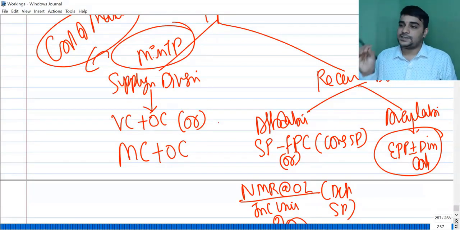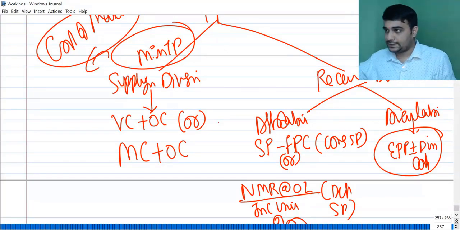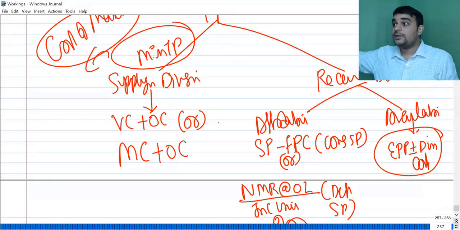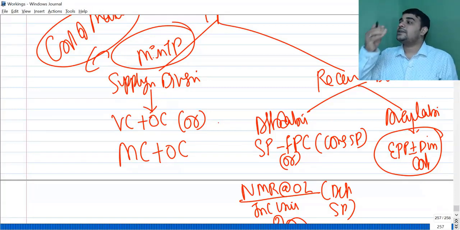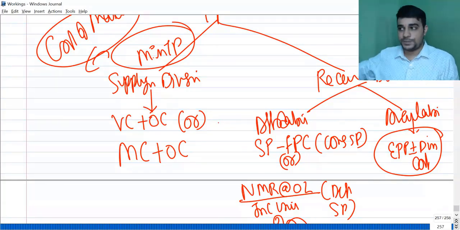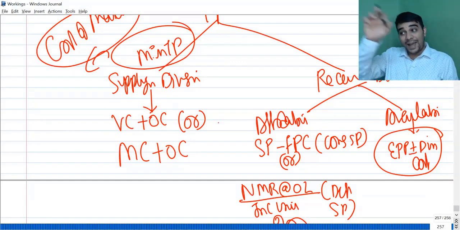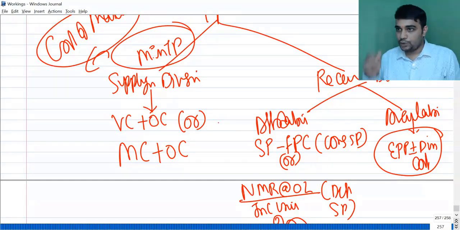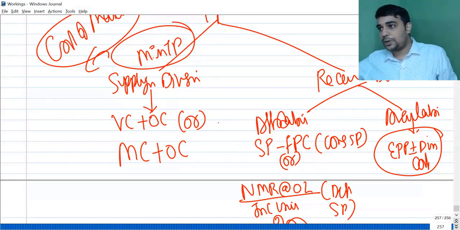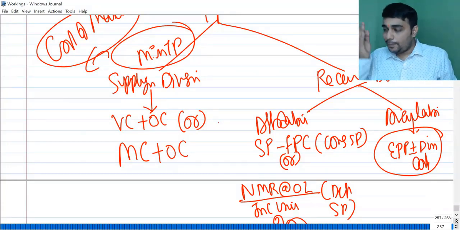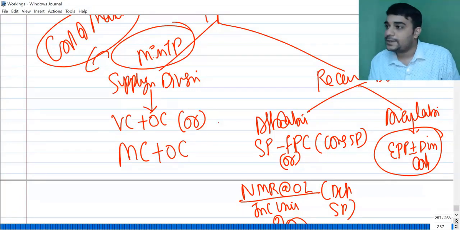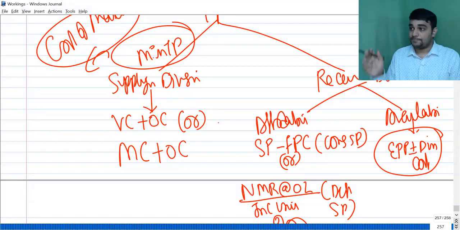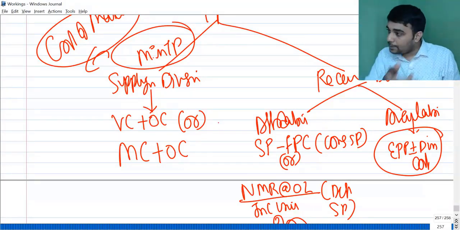Anywhere you calculate, for example, if you have to calculate the maximum selling price and you have 4 options, the final maximum selling price will be the minimum of your answers. This is what I had explained when I was doing decision making. When you are calculating minimum transfer price and you have 4 options, the final minimum transfer price will be the maximum of the 4 options. You calculate as per option 1, 2, 3, 4. When you have multiple ways of calculating it, minimum transfer price will be the maximum of the various answers. Maximum transfer price will be the minimum of the various answers.